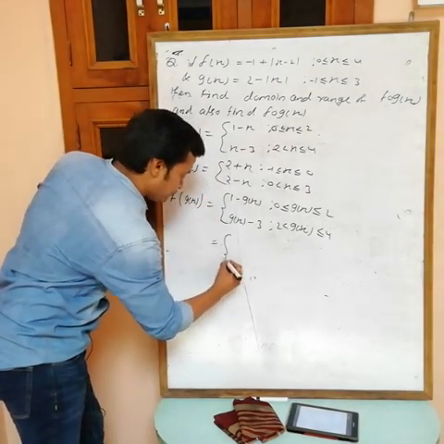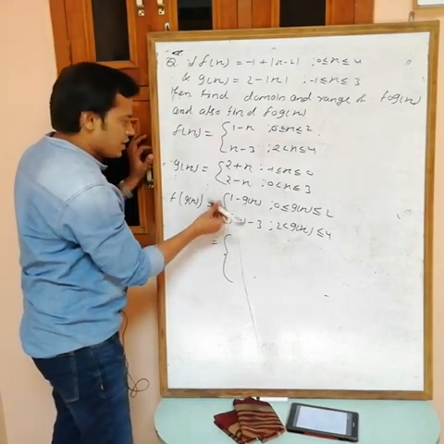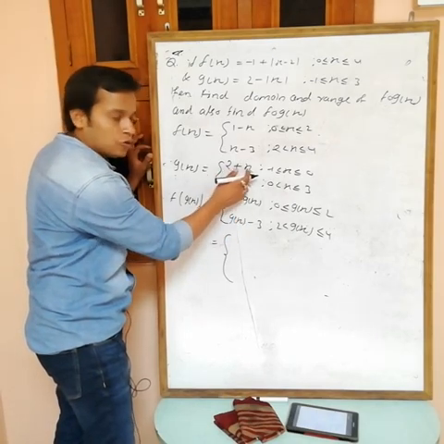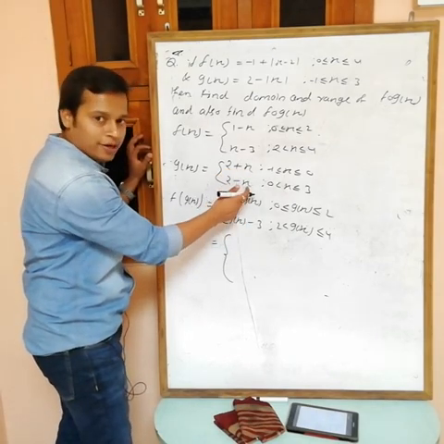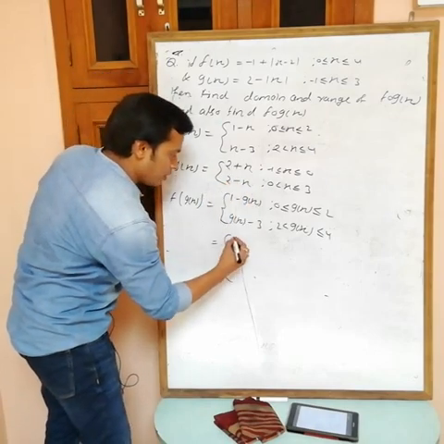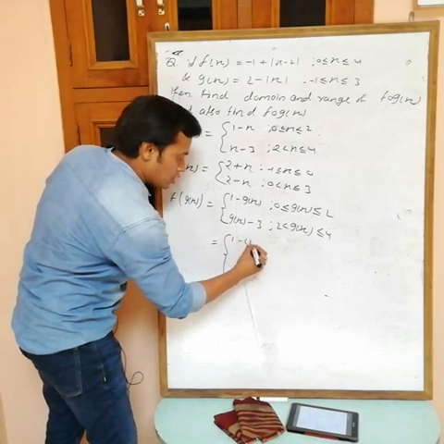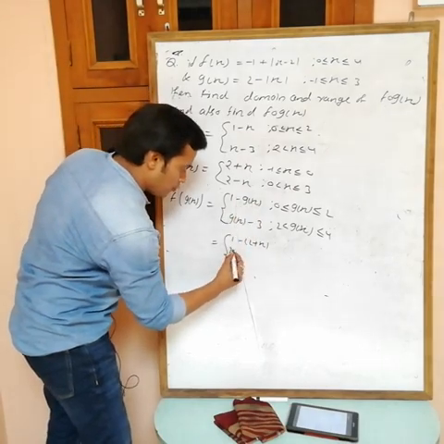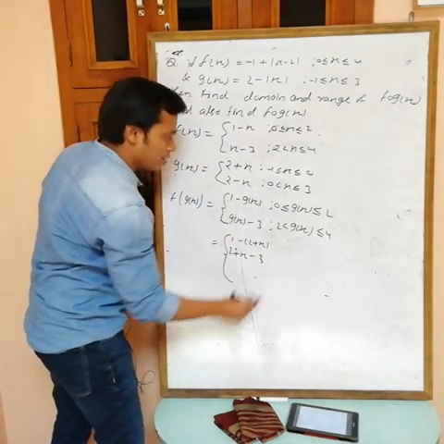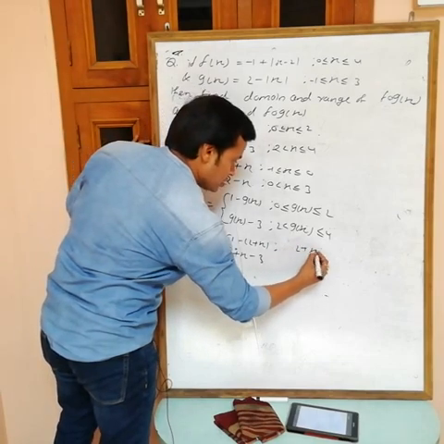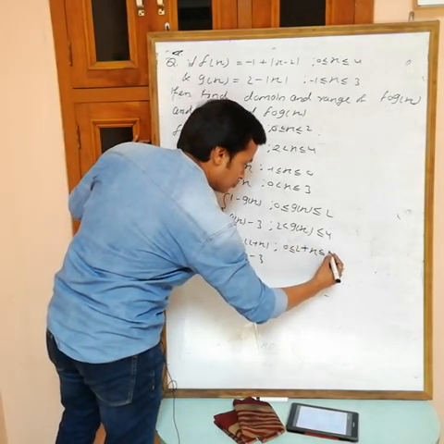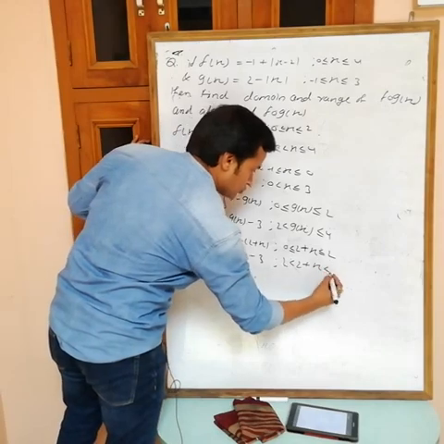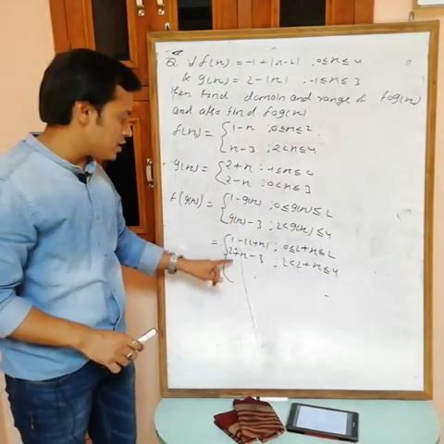Now see. First I am putting the value of g(x) as 2 plus x. Every place where we have g(x), put 2 plus x. Next time I will put 2 minus x. So if we put 2 plus x, we get 1 minus (2 plus x), then (2 plus x) minus 3. Here also I am putting 2 plus x. I am replacing every g(x) with 2 plus x.